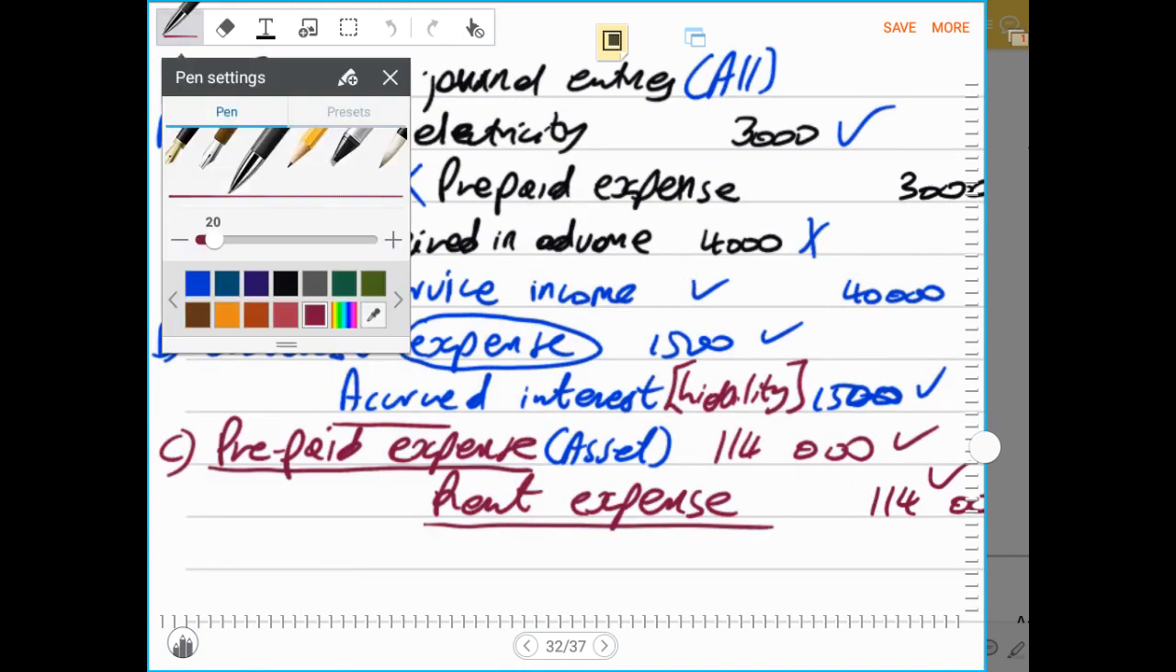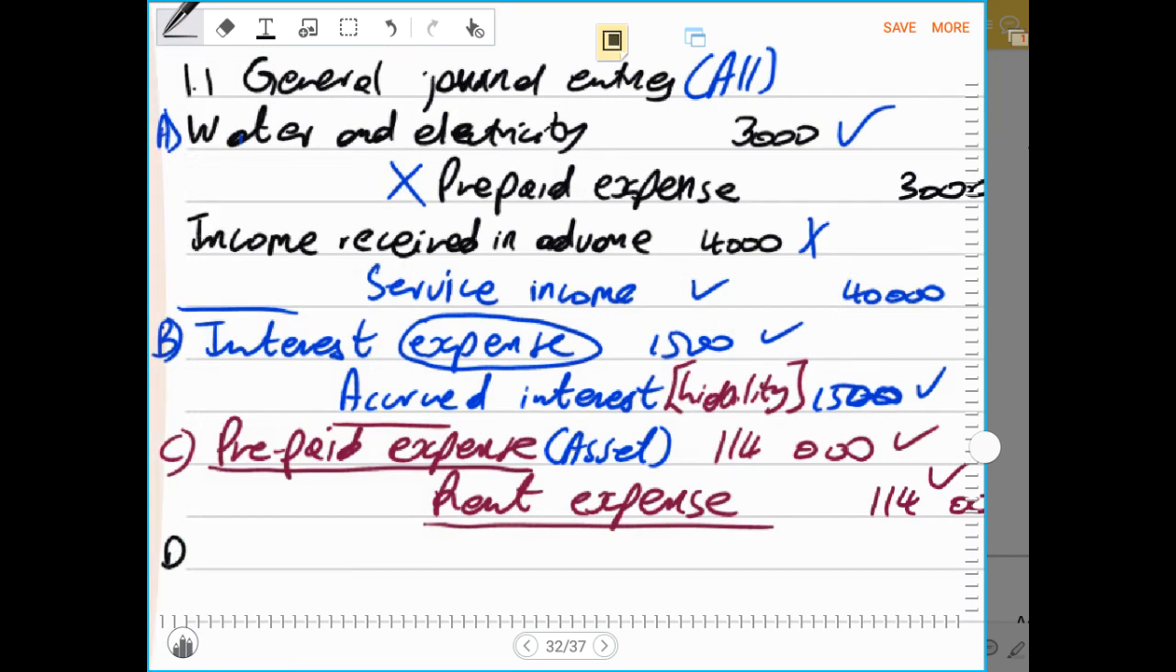Therefore, now we go to entry number D, and we check what number D has for us. Adjustment number D.